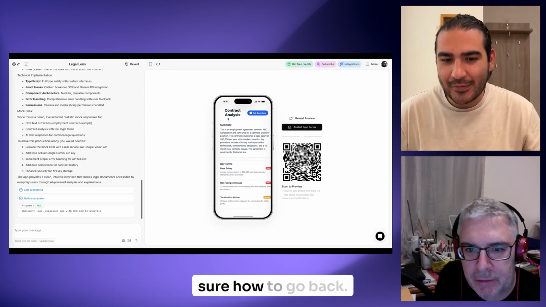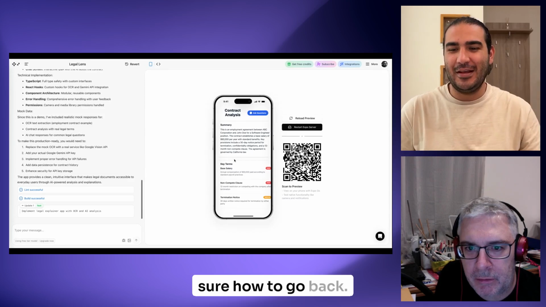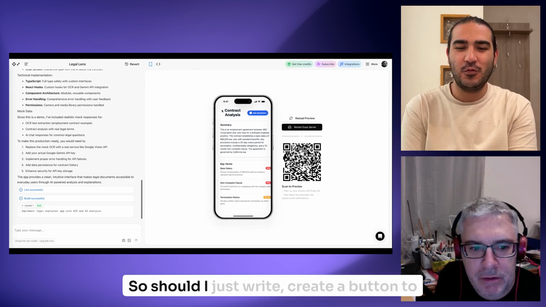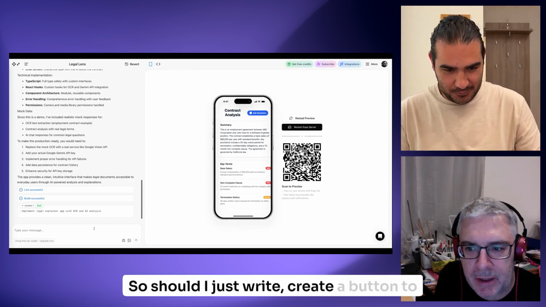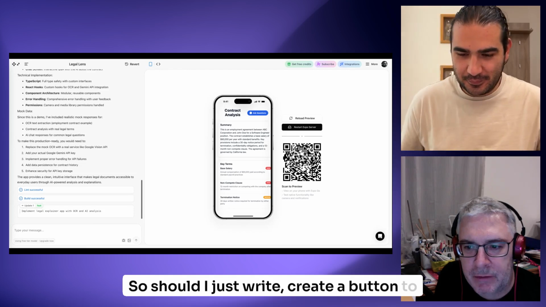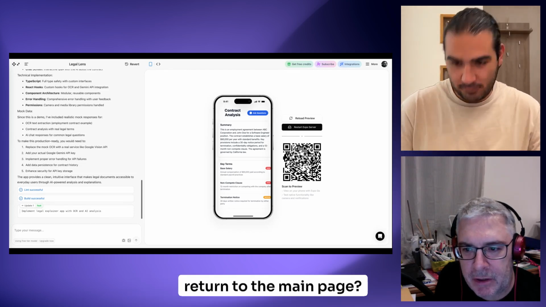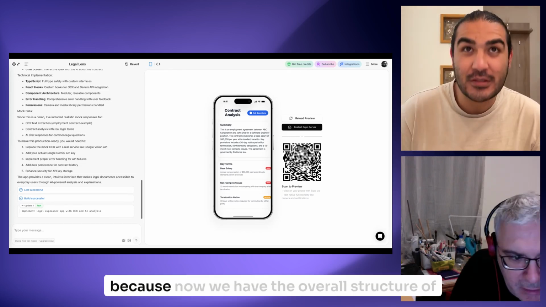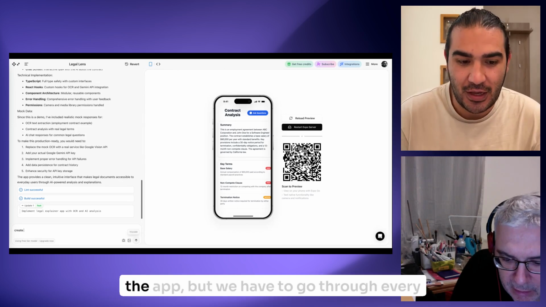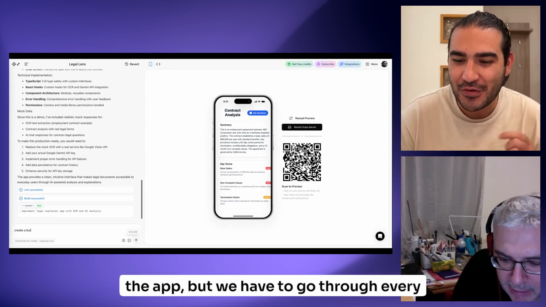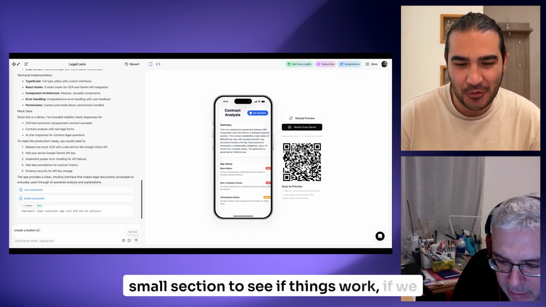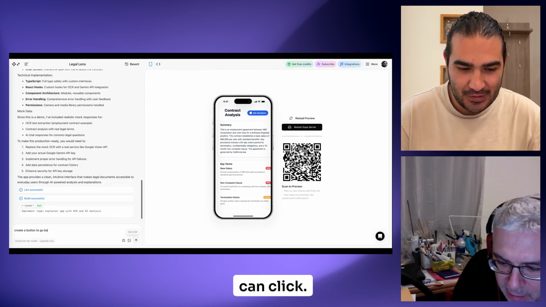I'm not sure how to go back. Exactly. So we should fix this one. Should I just create a button to return to the main page? Yes, yes, yes. That's because now we have the overall structure of the app, but we have to go through every small section to see if things work, if we can click.